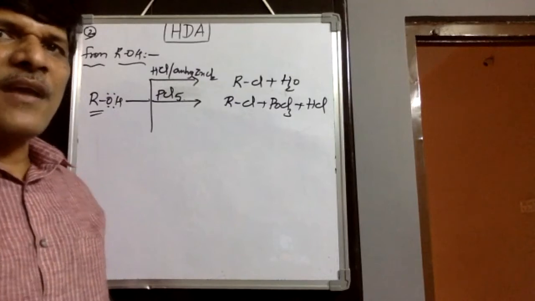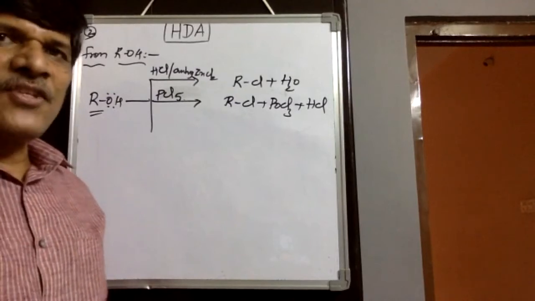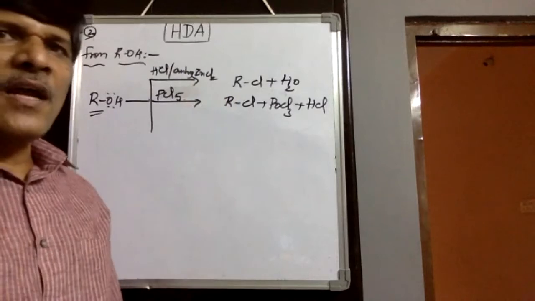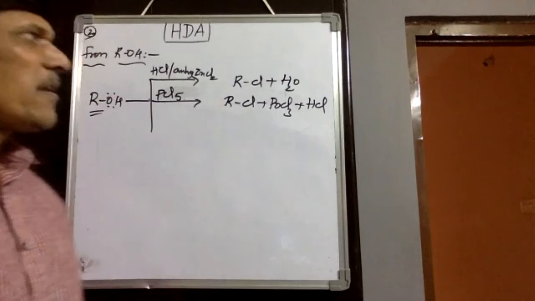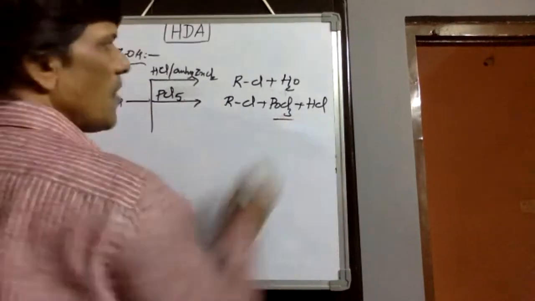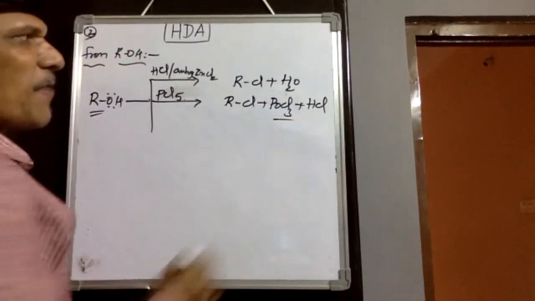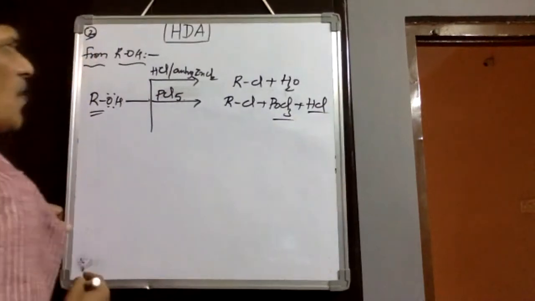Then SN1 mechanism shows racemization, and there we would observe the alkyl chloride as a racemic mixture, a dextro plus levo mixture in this conversion. Therefore, phosphoryl chloride is a byproduct along with hydrochloric acid.